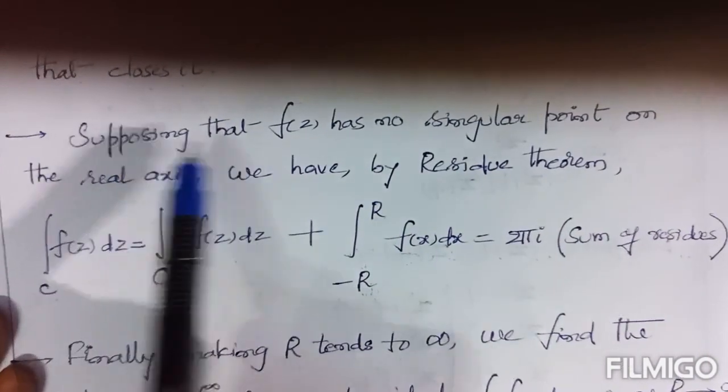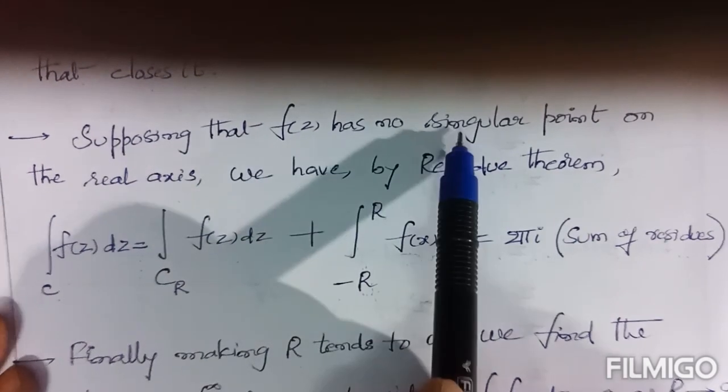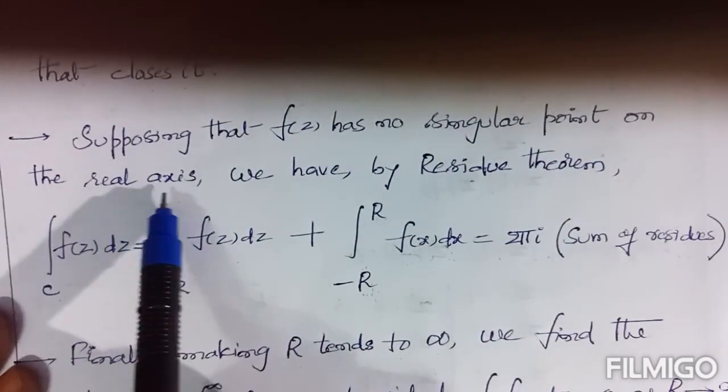Suppose that f(z) has no singular point on the real axis.